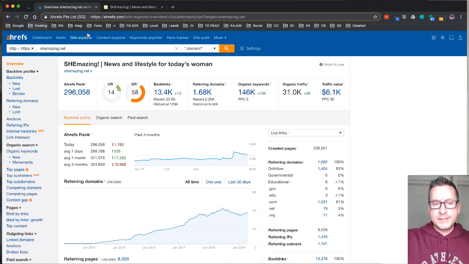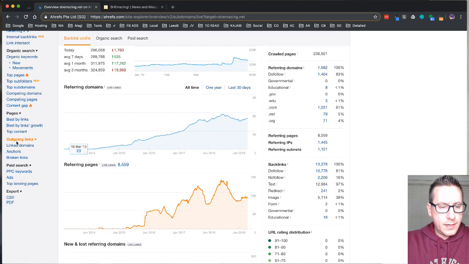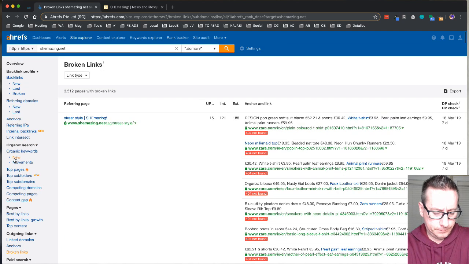And this is using the Site Explorer feature of the Ahrefs tool. Now I want to see if there are any outgoing links that are broken. So this is a tool right here where it says outgoing links, broken links.